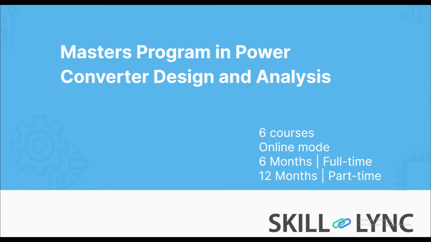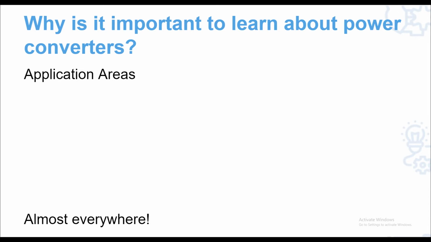Let us first have a look at what power converters are and where they are used. Why is it important to learn about power converters? There are multiple application areas. I will say almost everywhere power converters are used.